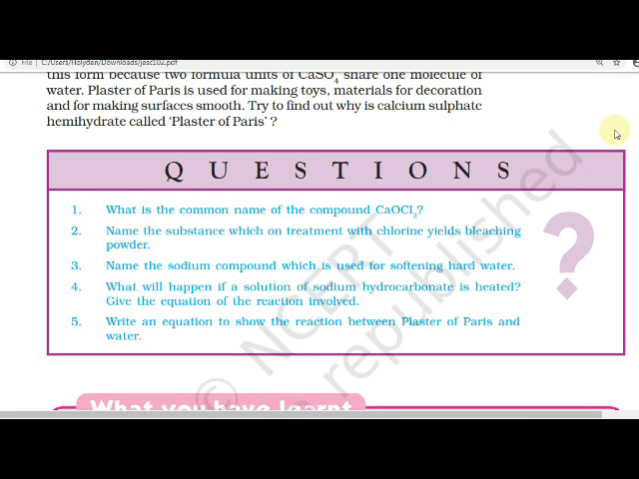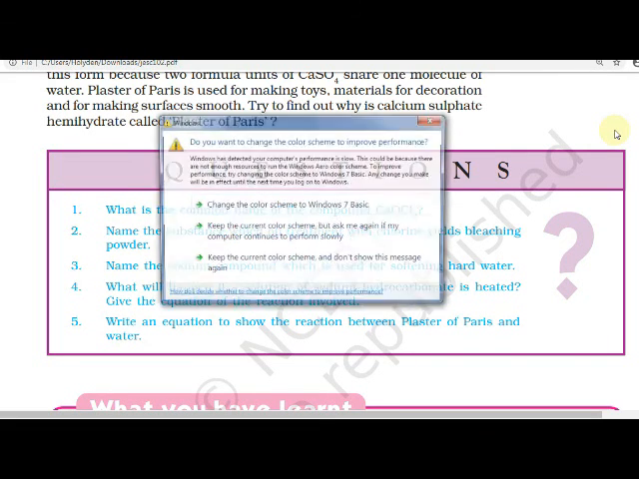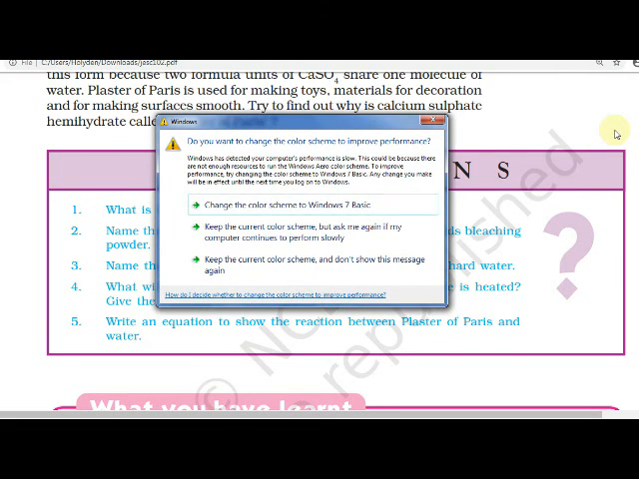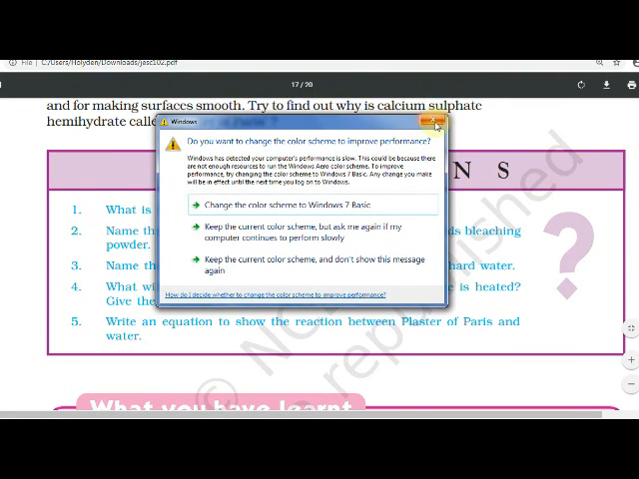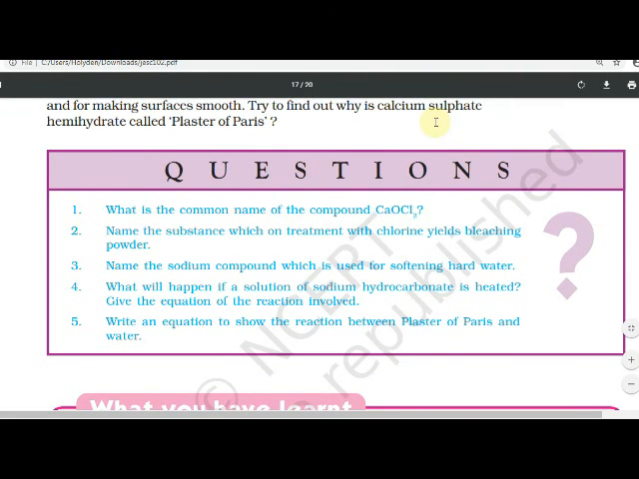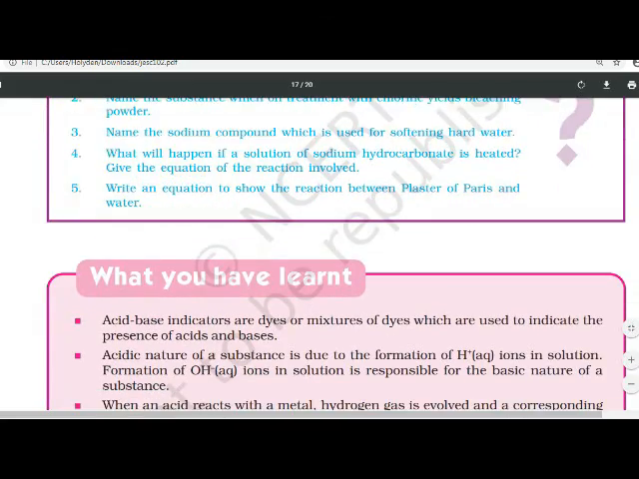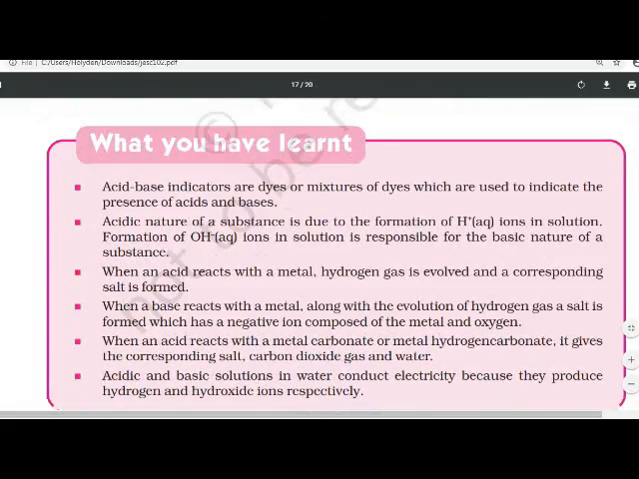Write an equation to show the reaction between plaster of Paris and water. Plaster of Paris, you have seen, CaSO4·1/2H2O. Yes or no? And water. So you have to write down water, H2O. So what will be formed? Gypsum will be formed. So you have to write down gypsum, CaSO4·2H2O. So this also you have to write down. You see in the book, find it out and do write these question answers in the book.